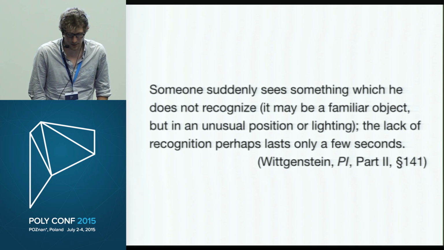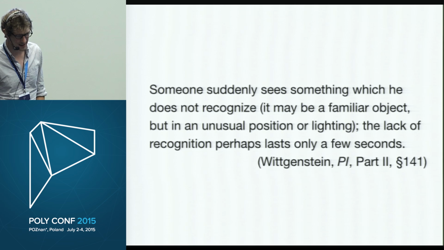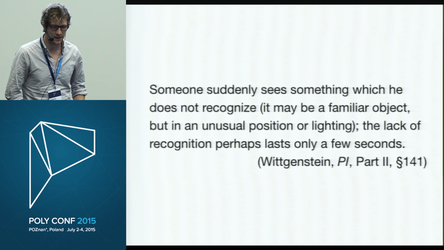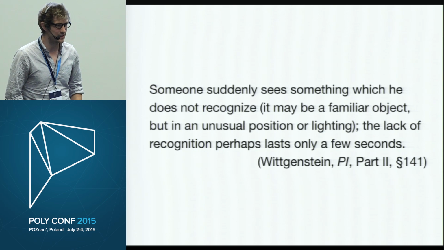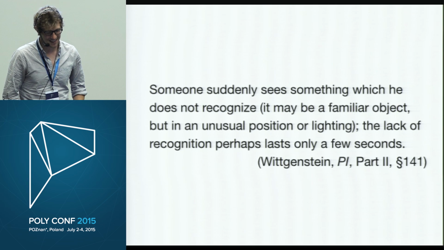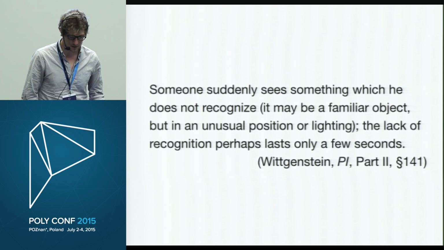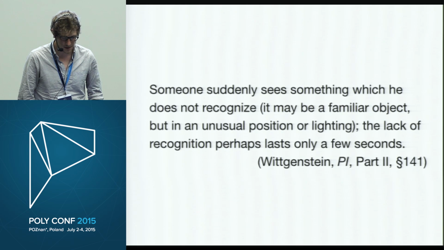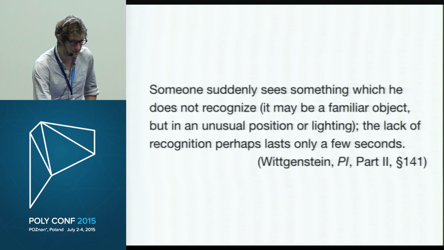We've all had this experience looking at code. Someone suddenly sees something which he does not recognize. It may be a familiar object, but in an unusual position or lighting, and the lack of recognition perhaps lasts only a few seconds, but leaves open the possibility that it lasts quite a bit longer. This is why it's so important that we demand a better explanation than duck typing for polyglot microservices. My Ruby service doesn't care what sort of time highlight.createdAt is, or even for that matter, that it's a kind of time. Ruby just cares that a given highlight responds to the method createdAt.